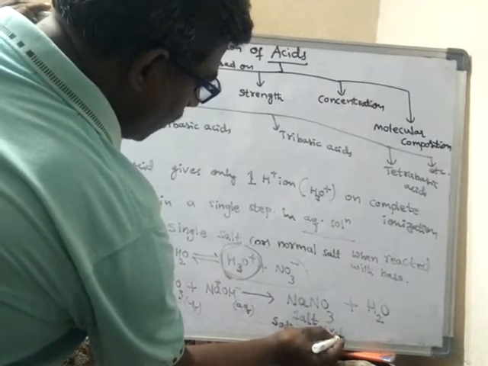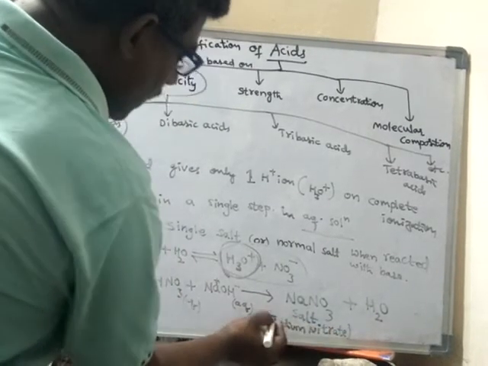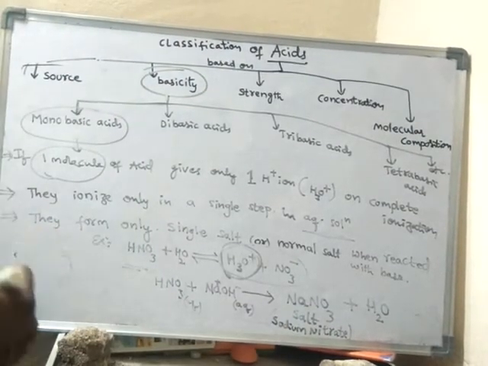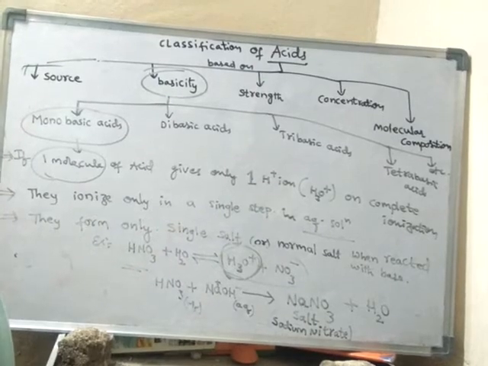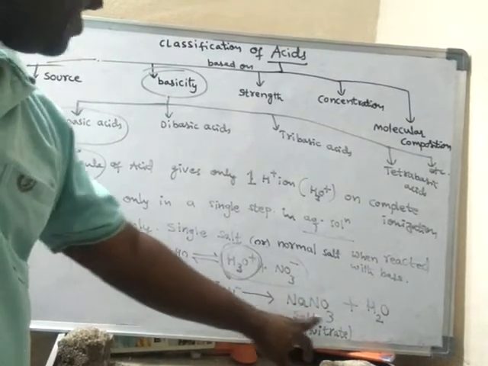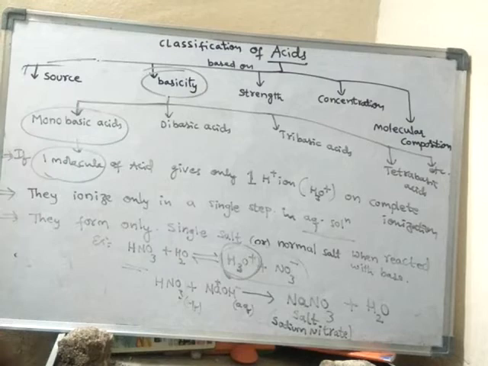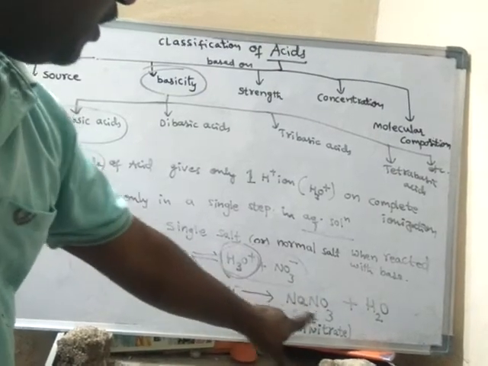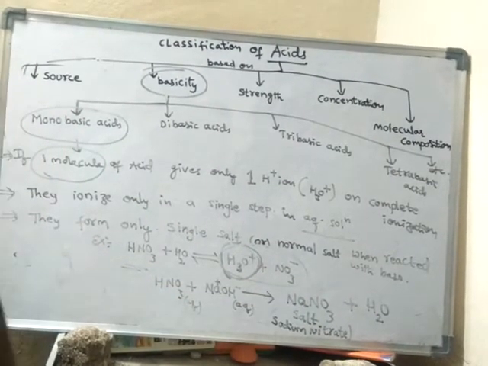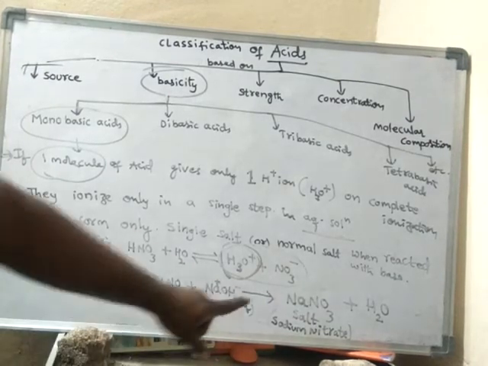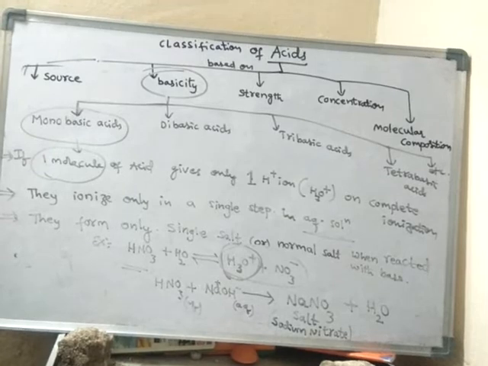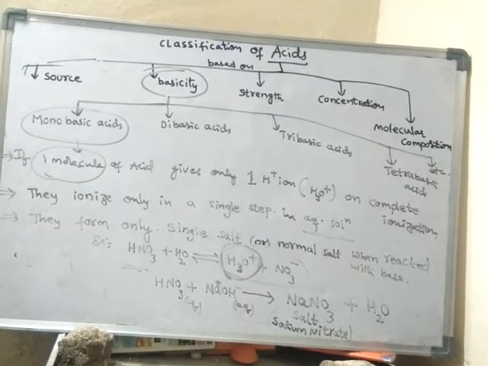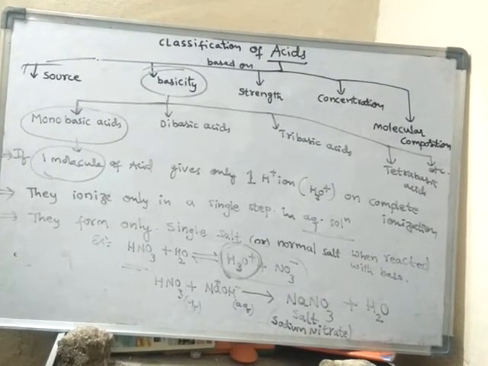Okay, so they form only a single salt. It is not having any hydrogens further. When a salt is not having any hydrogens, then such salt is said to be a normal salt.